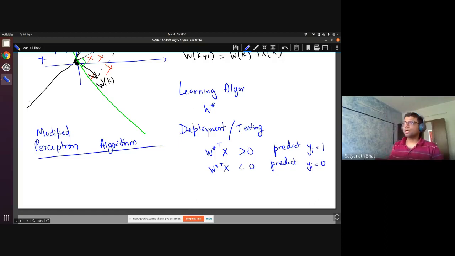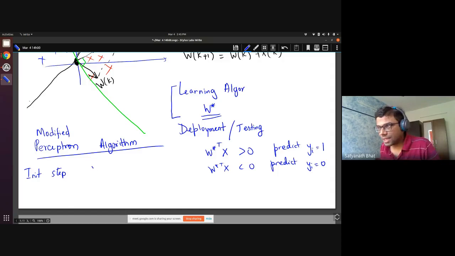So this is how a learning algorithm works. First, you must have a perceptron learning algorithm which gives you W star. And once you have this W star, this is how you use it in practice. Now, what we are saying is we are going to modify the learning component of the perceptron a little bit so that it's going to help us in the analysis of this algorithm. Okay. So what we are going to do is we are going to have an initialization step.